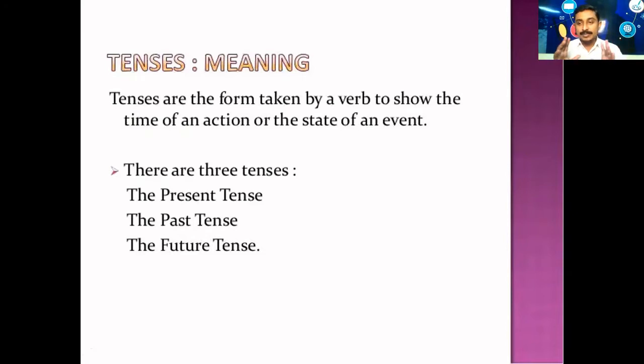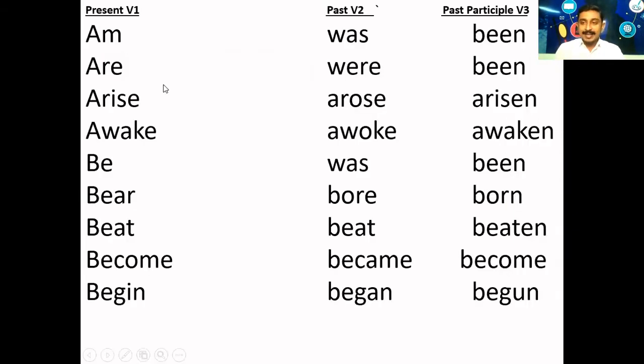Before learning the tenses, you must learn the conjugation of verb. Verb is an action word. Everyone knows that verb is an action word. It has a lot of significance in a sentence. A sentence cannot be formed without a verb. A verb can take four forms.